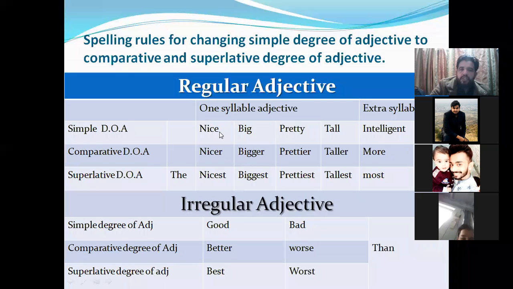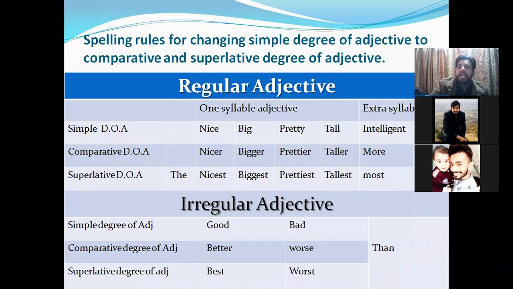All the adjectives which end with e, like you can see nice is finishing with e, if you are going to change it to comparative form, you will add r at the end of them. Like we say nice, so we add r at the end, so nicer. I just read a few examples, but any adjective which ends with e and you are going to change to the comparative degree, you will add r at the end of them, like nice, so nicer.